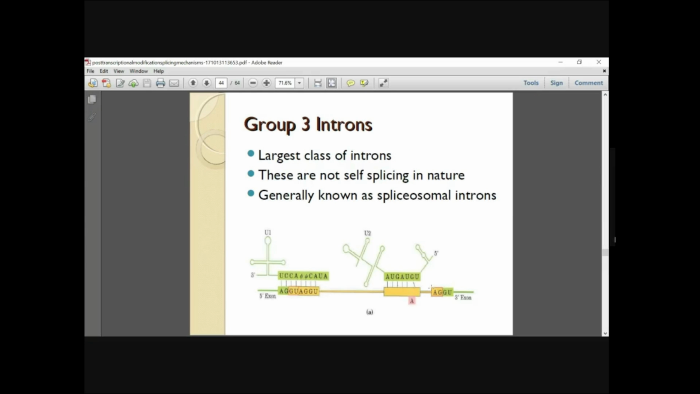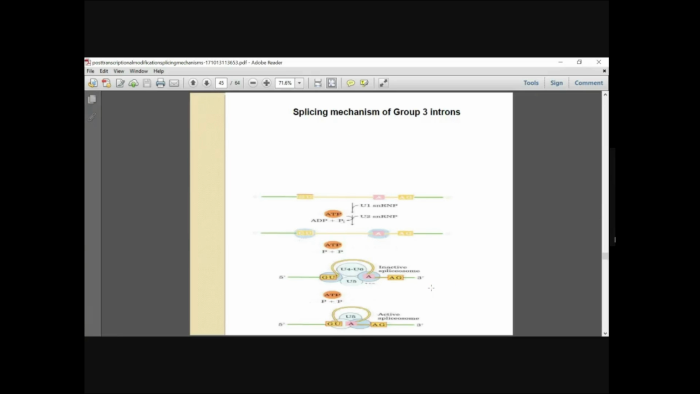So group 3 introns are the largest class of introns. Okay, they are not self-splicing in nature. Till now we have seen group 1 and group 2 introns. They are all self-splicing, but group 3 introns are non-self-splicing. Group 3 introns are usually referred to as spliceosomal introns. So the splicing mechanism of group 3 introns.